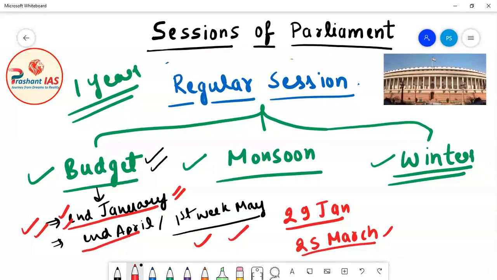Generally, it takes the entire April or even the first week of May for the entire budget to be passed. But this year the government passed the budget very quickly, and it took very less time, and the session ended on 25th of March. Generally it can go up to April and even the first week of May, but this year's budget session was very short and it was concluded on 25th of March.